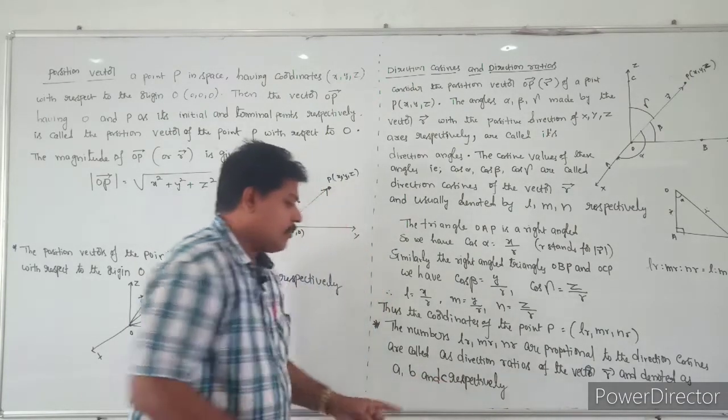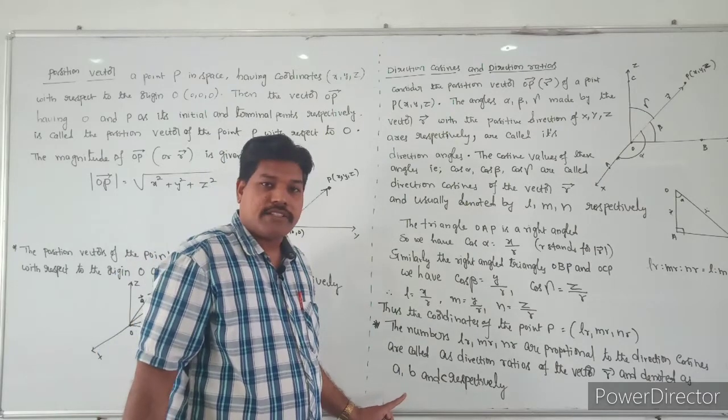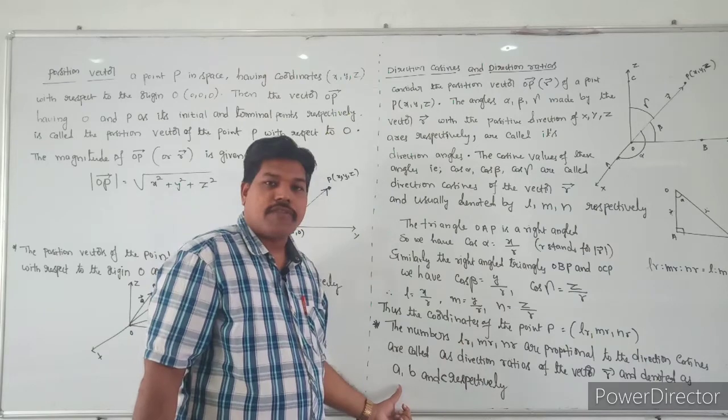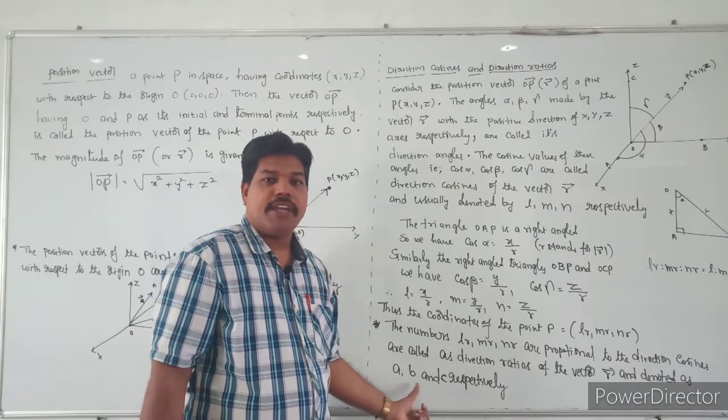So the direction cosines we take as L, M, N, and the direction ratios of a line we take as A, B and C.